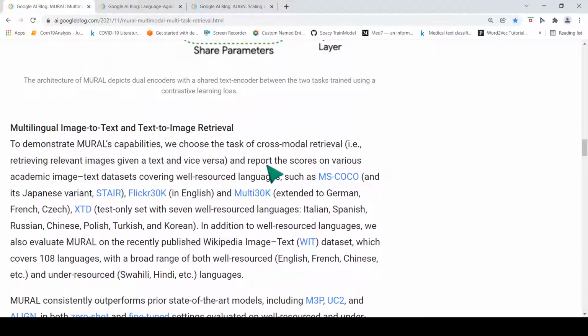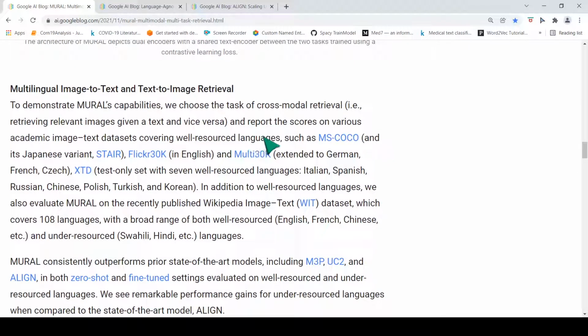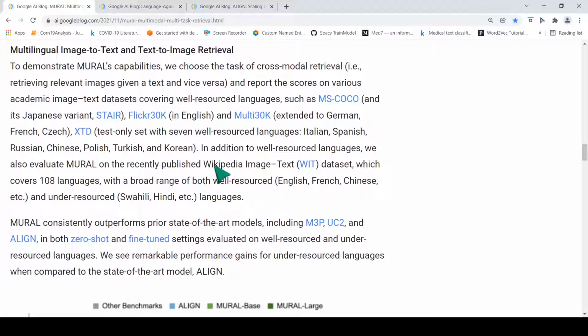And then they report the score on various text datasets covering well-resourced languages, such as MS COCO. These are the datasets. In addition to well-resourced languages, we also evaluate MURAL on the recently published Wikipedia Image-Text dataset, which covers 108 languages with a broad range of both well-resourced and under-resourced languages. So that's the idea over here.